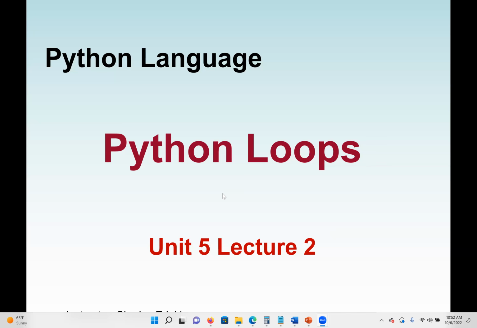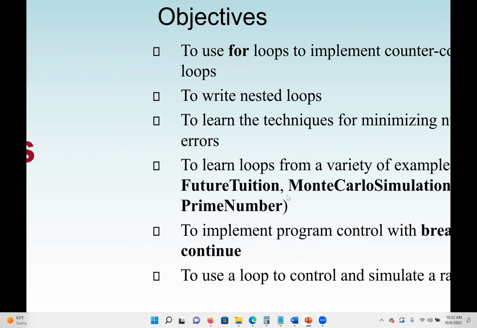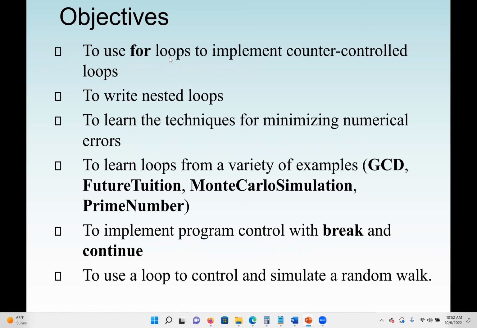So let's go to the second part, which is the for loop. Our main objective is how to use a for loop. The difference between a while loop and a for loop is that a while loop can be implemented as a counter control loop, which means we know how many times the loop will execute. With a while loop, I can also use a sentinel value, which means I don't know how many times the loop will execute. But with a for loop, you always have to know how many times the loop will execute. So we only use for loops for counter control loops. Again, counter control loops mean we know how many times the loop will execute.